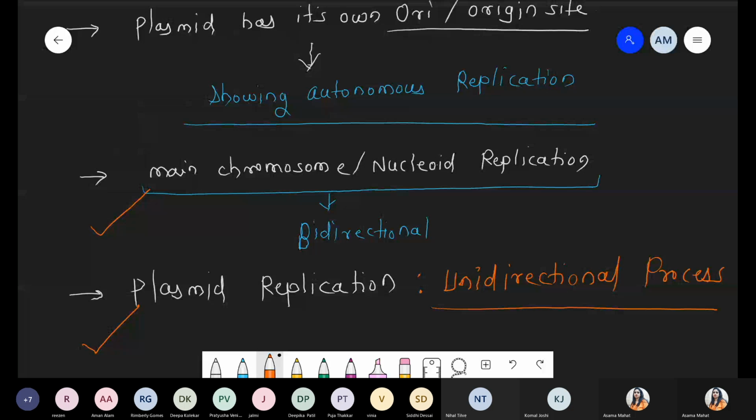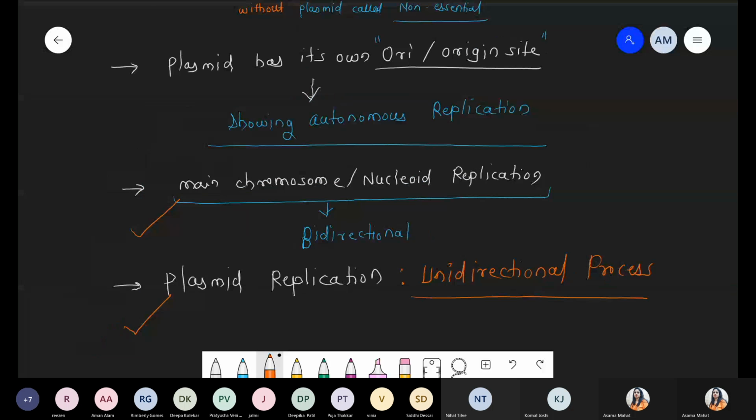But remember one condition: how will replication be? Only unidirectional replication. Got it? Is this point clear, everyone? Yes or no? Okay, very good. Chalo.